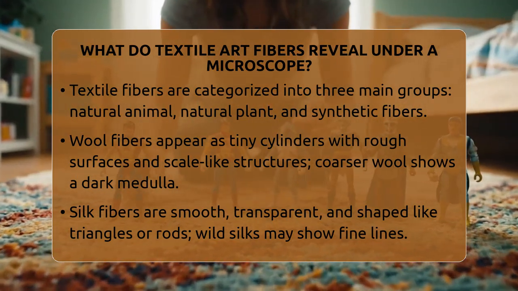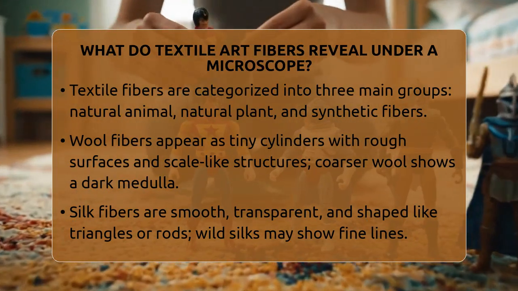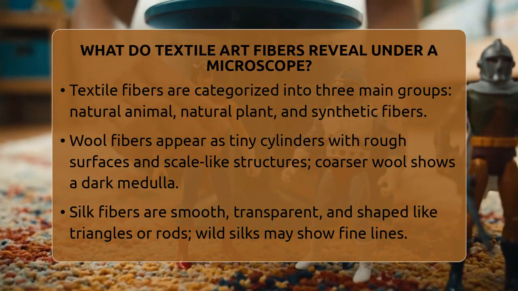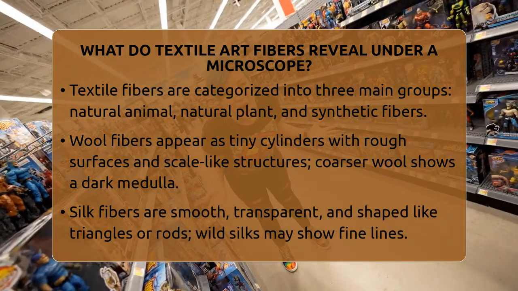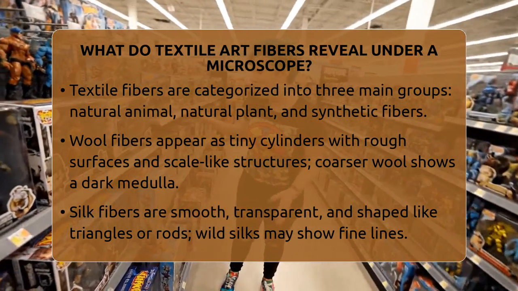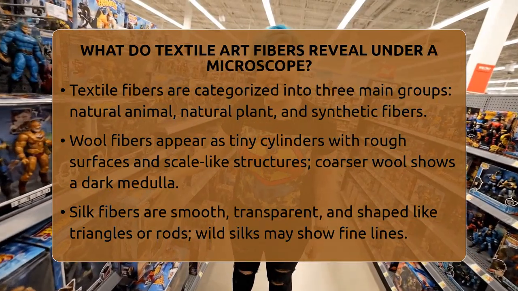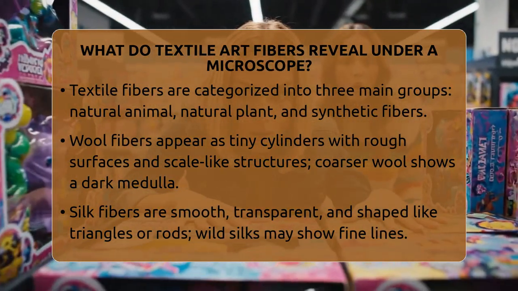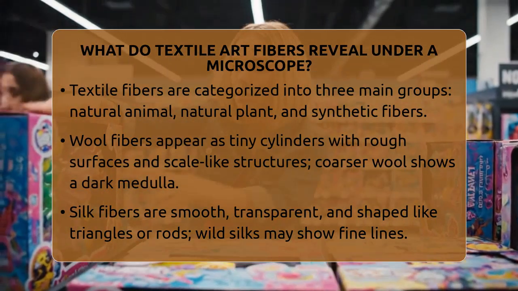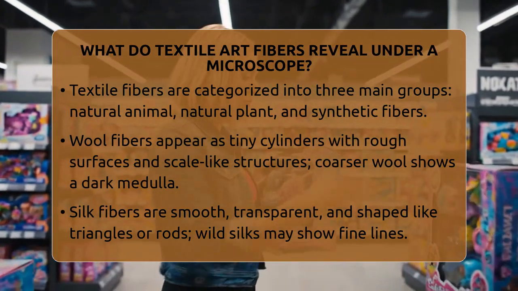The second group is natural plant fibers, which are made of cellulose. Cotton fibers are easy to recognize because they look like twisted ribbons. These convolutions are a key feature for identification. Flax, hemp, and jute fibers are straighter and often have visible nodes or swellings along their length. Jute fibers tend to taper at the ends.